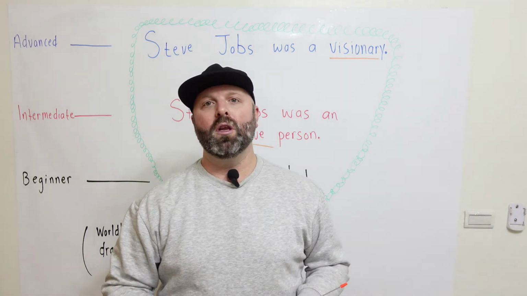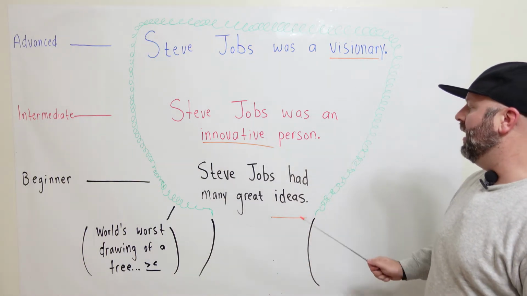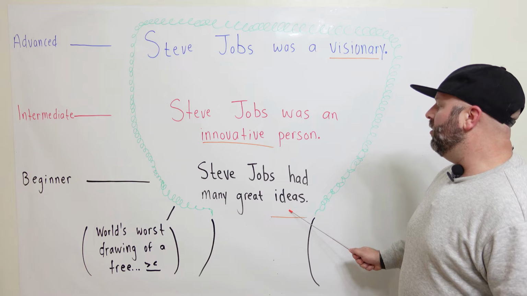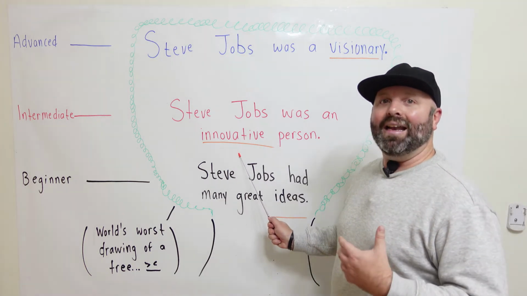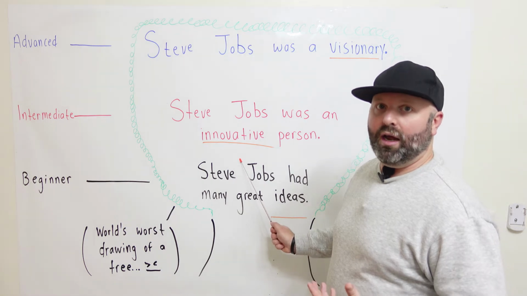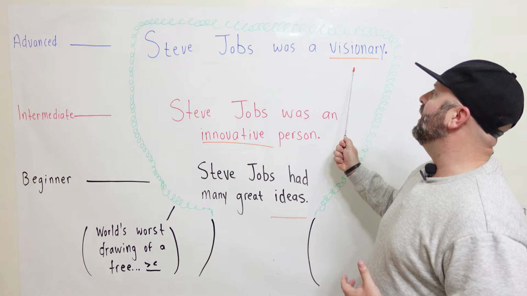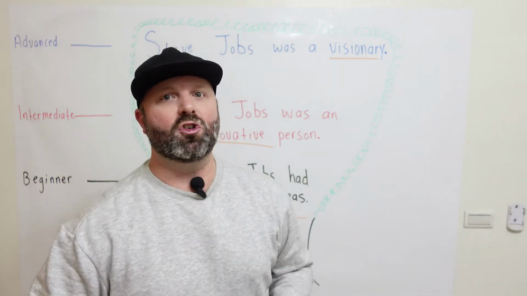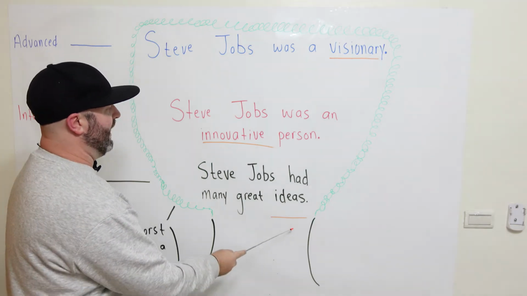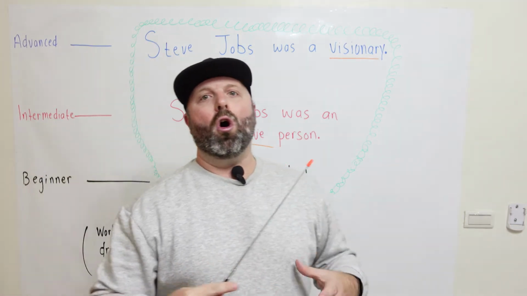I think so. So when we take a look at all 3 of these, okay, ideas. Well, if you have a lot of ideas, then you are probably an innovative person, okay? And an innovative person is someone who can be a visionary, which is what Steve Jobs is. So when we take a look at these words, ideas, innovative, visionary, they are all connected together.